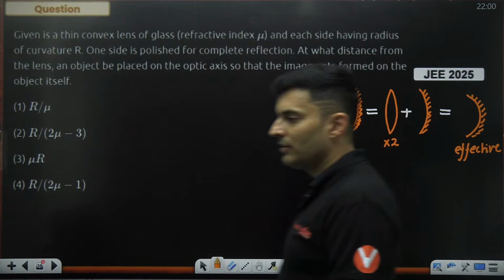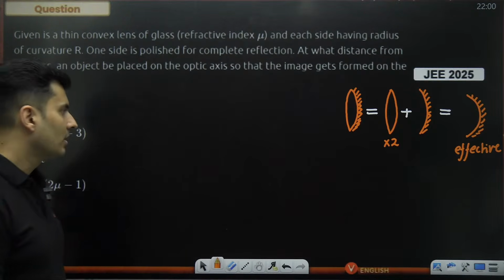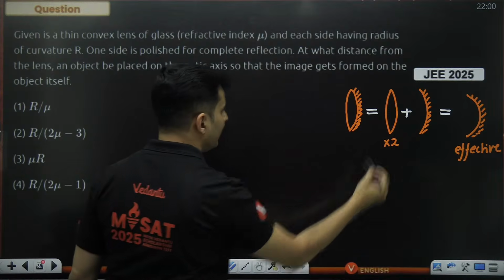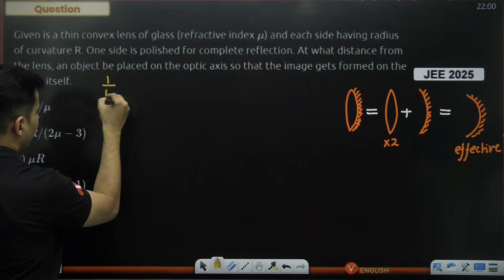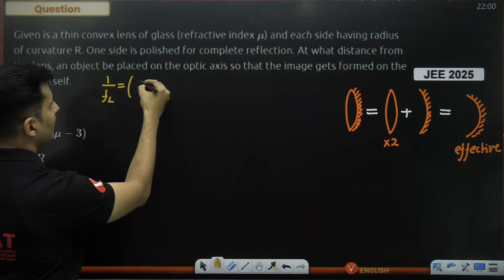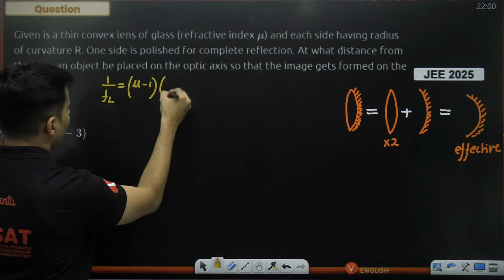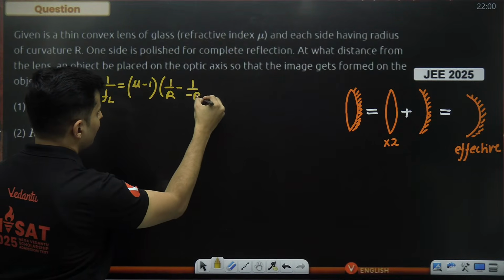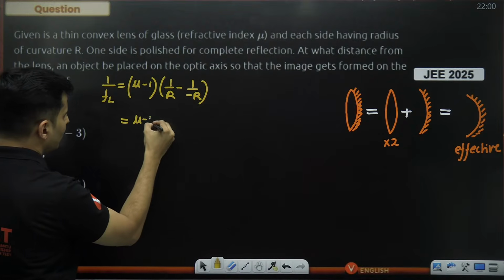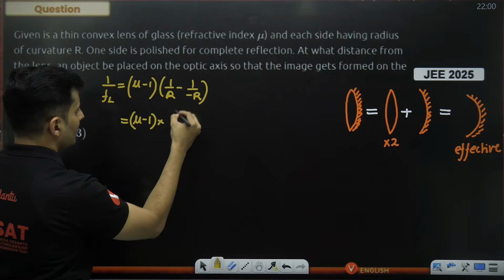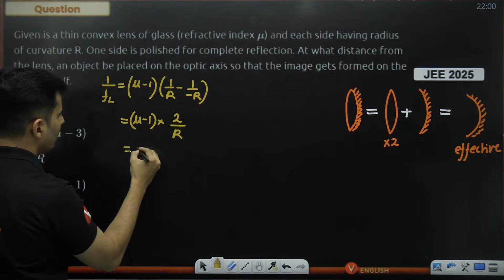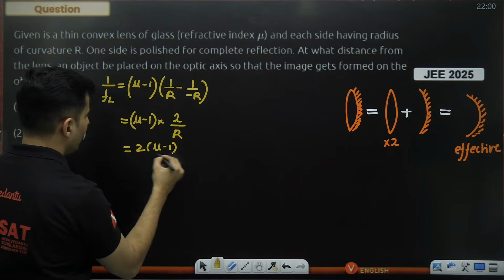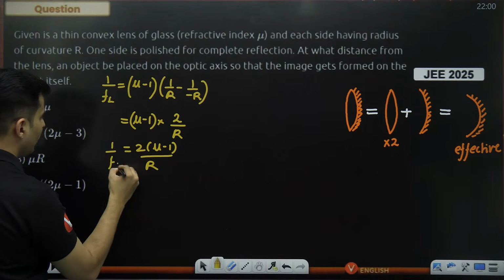So let's start finding out each and every term over here. First, let's start for the lens. 1 by FL will be refractive index mu minus 1. Both the surfaces have same radius, so 1 by R minus 1 by minus R. So this will become mu minus 1 multiplied by 2 by R. So 2 into mu minus 1 divided by R is 1 by FL.